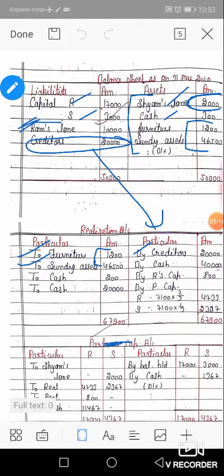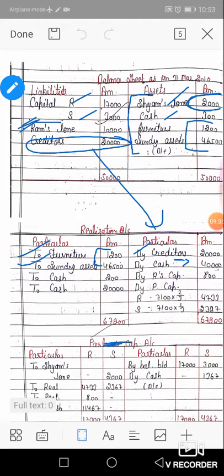There are 2 assets, furniture 1,200 and sundry assets 46,500. The sundry assets were sold for rupees 40,000 as per the given information. Then the journal entry is cash account DR to realization, by cash rupees 40,000.